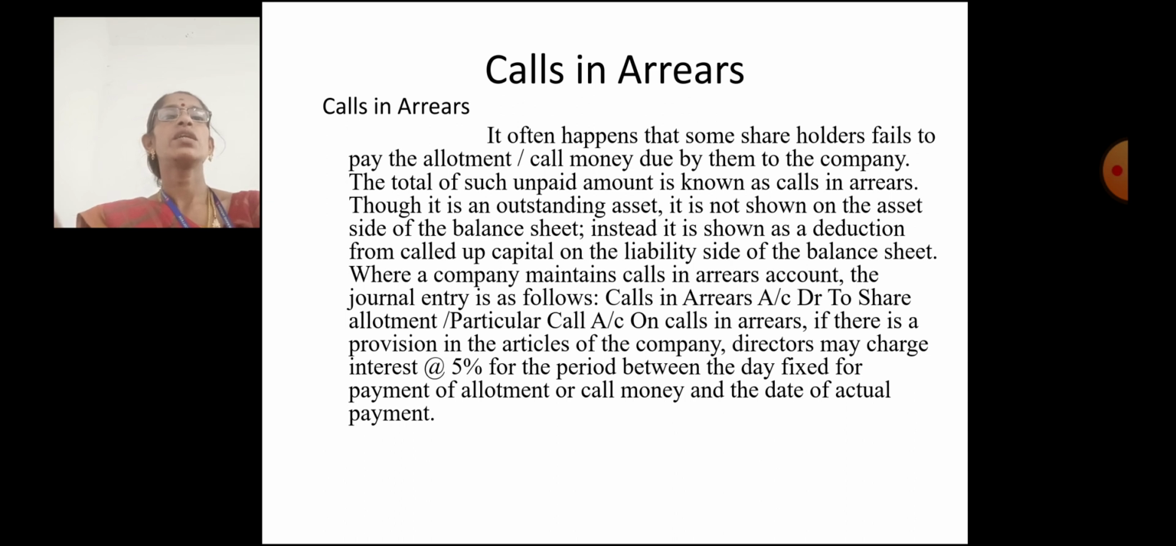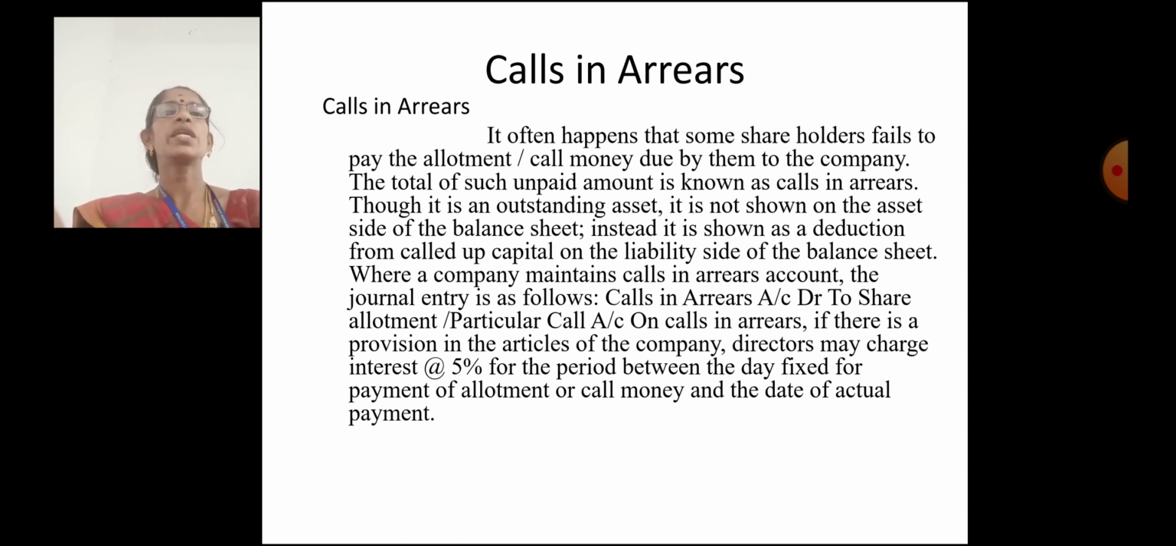Calls in arrear. It often happens that some shareholders fail to pay the allotment or call money due to the company. The total of such unpaid amount is known as calls in arrear. Though it is an outstanding asset, it is not shown on the asset side of the balance sheet. Instead, it is shown as a deduction from called-up capital on the liability side of the balance sheet.